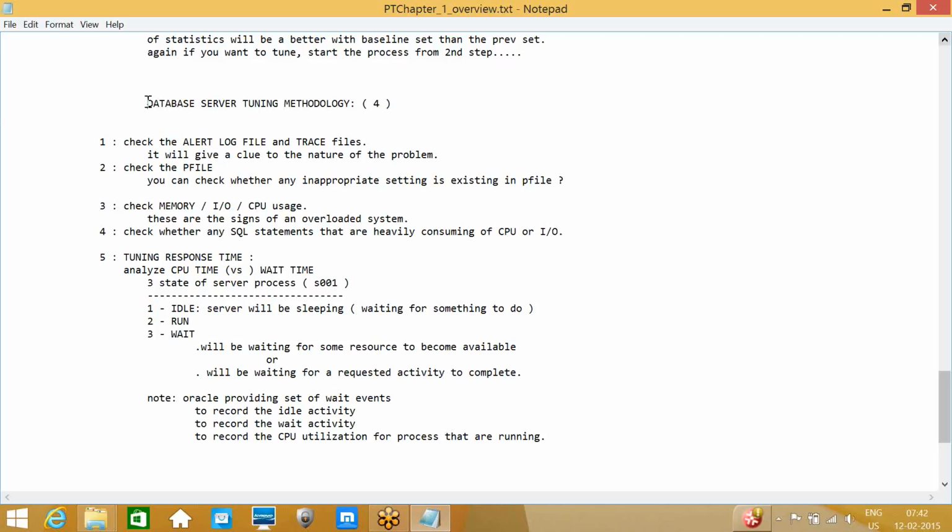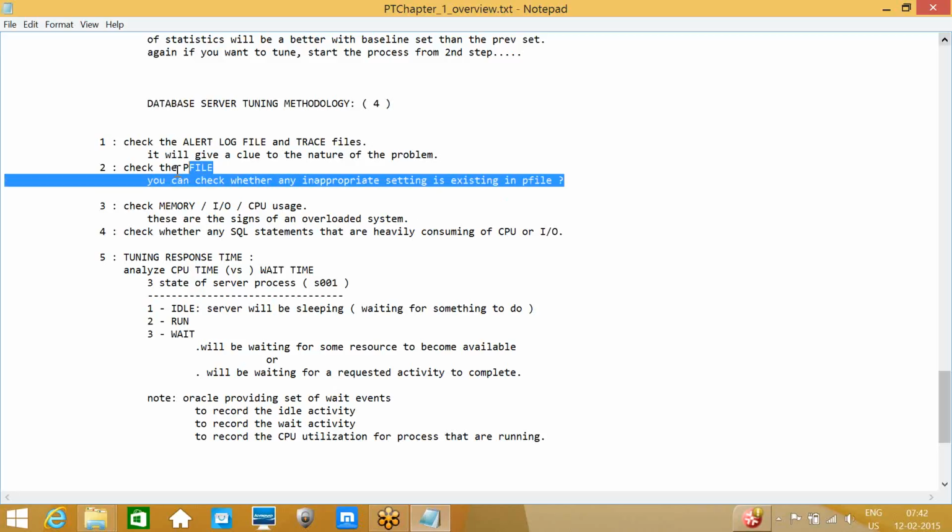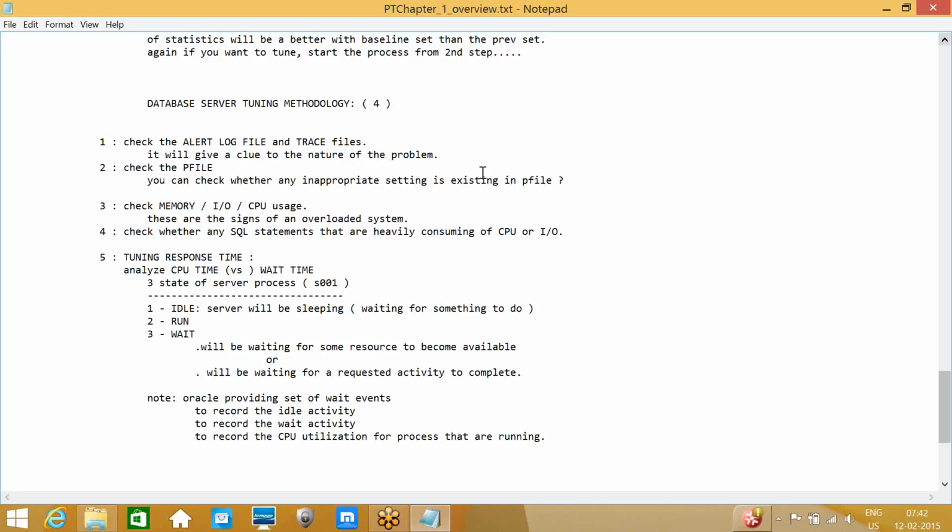So next one is database server tuning. At the database server level, what tuning mechanisms do we have? One is the alert log file and trace files. We need to check the alert log file on a daily basis. Suppose if any errors are there, for that error the trace files will be generated, right? From the trace files, we get clues or find any parameters that we need to change in the P file or not. Those things we need to check.